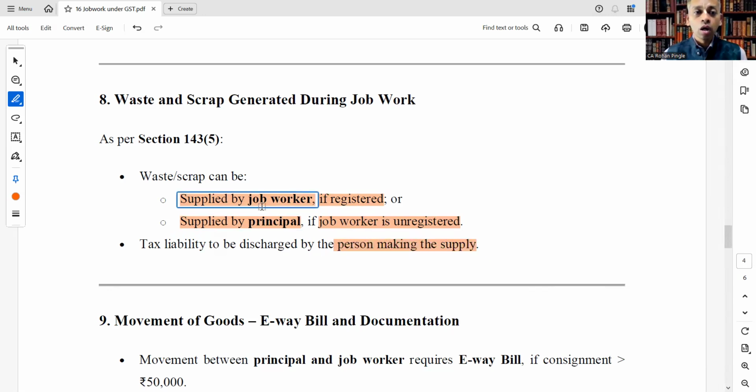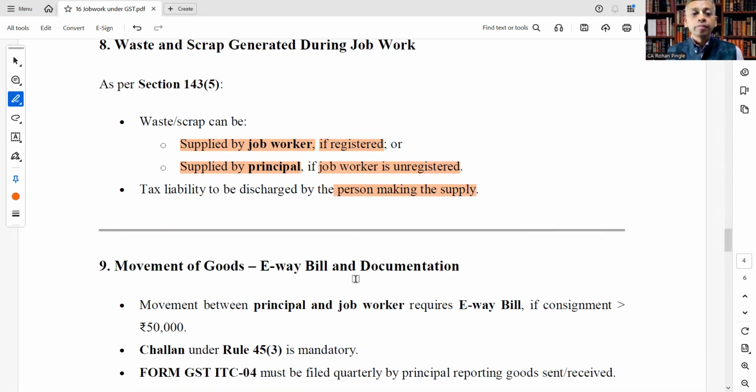Very important: how the waste and scrap generated during the job work is treated. That waste and scrap can be supplied by the job worker if he is registered and pays the tax, or supplied by the principal if the job worker is unregistered, and then he is required to pay the tax.